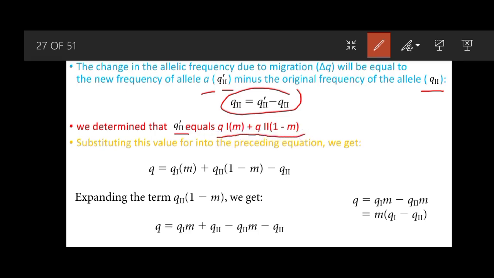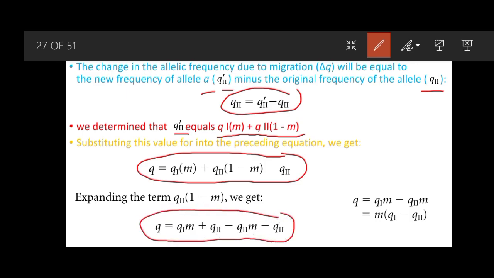Substituting this value into the preceding equation, we get this form of the equation. This is a very simple transformation. When we expand the term, finally this will be transformed into delta q equal to q1 m minus q2 m, and then delta q is equal to m into q1 minus q2.